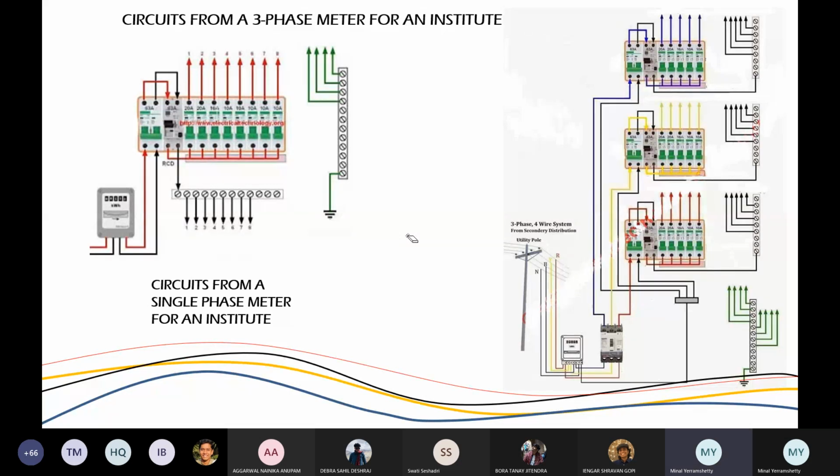Did you understand how electric distribution is done for an institution as well as for residential? I know I was repeating some of the things again and again, but this is a common problem, especially with online teaching, that people don't listen the first time. Maybe hopefully they will listen the second time. So sorry if you found it very repetitive, but I have to do this. I get comments on our forms asking me to please repeat sometimes. I also get comments that I repeat myself many times, but what to do? I take the worst comments and I go ahead with that.